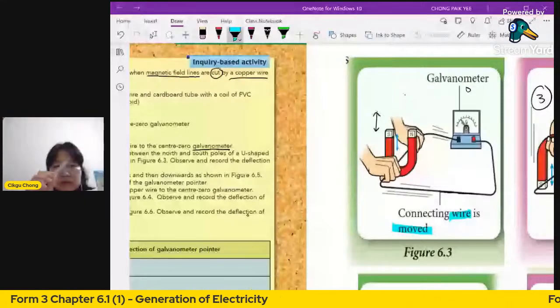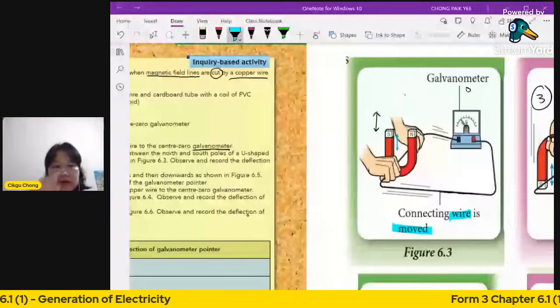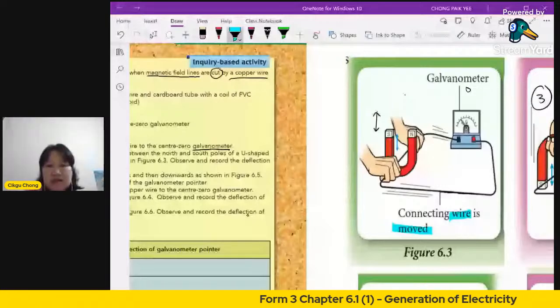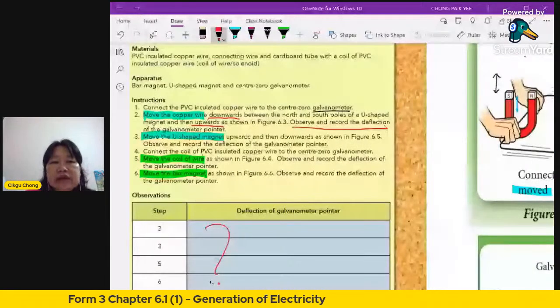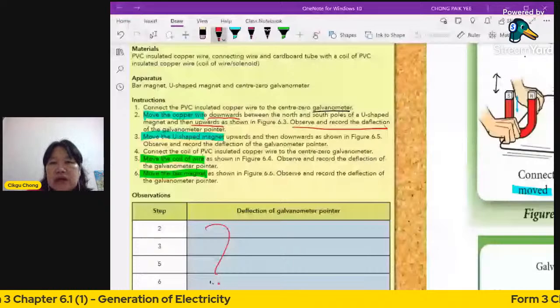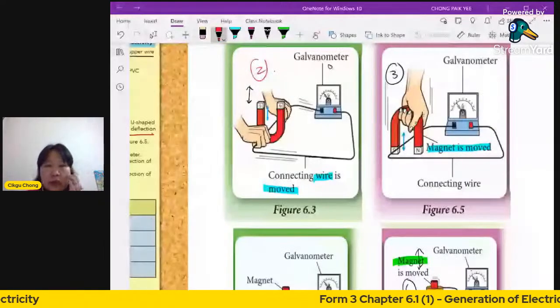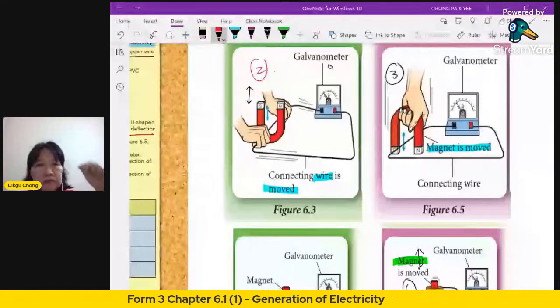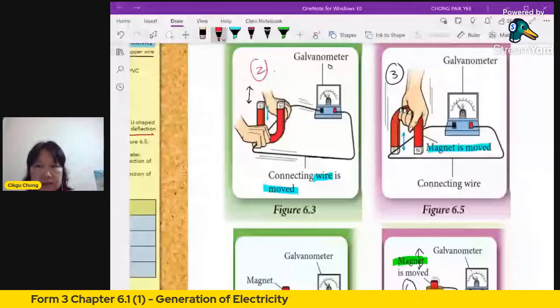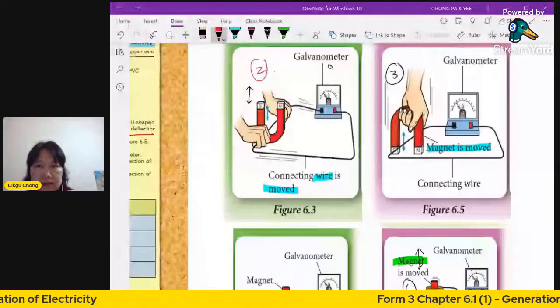I just explained the experiment first. Then number 3, move the U-shaped magnet. Now step number 3 is the opposite of number 2 just now. You put the wire down, don't hold the wire, but now you move the magnet. What is going to be observed? That is number 3.